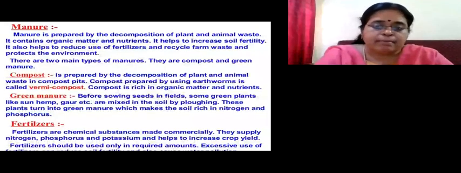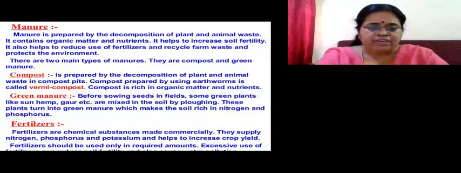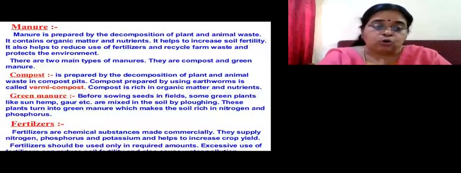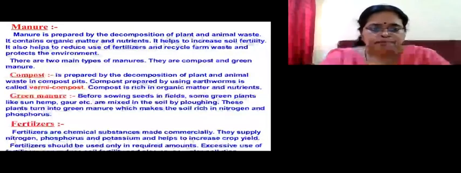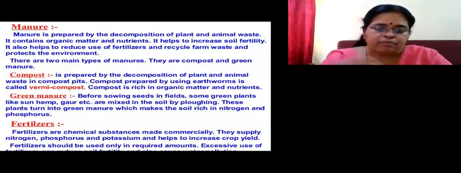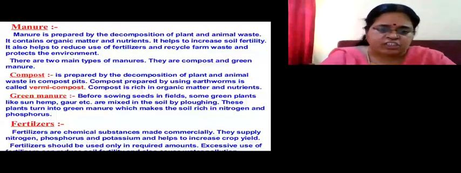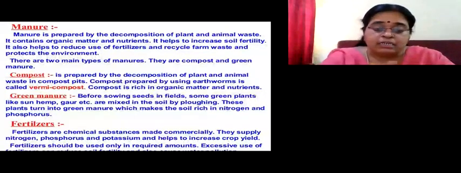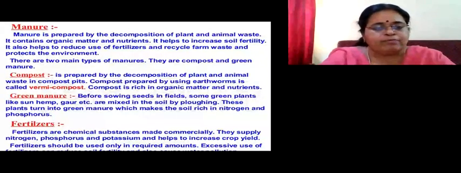Then what is this green manure? Green manure means before sowing the seeds in the fields, some green plants like sun hemp, guar, etc. are grown by the farmer, mixed in the soil and plowed. These plants are then crushed. How are they crushed? By using their tractors. They are crushed completely and they are turned into green manure. This green manure is very helpful for the soil because it provides nitrogen and phosphorus to the plants.